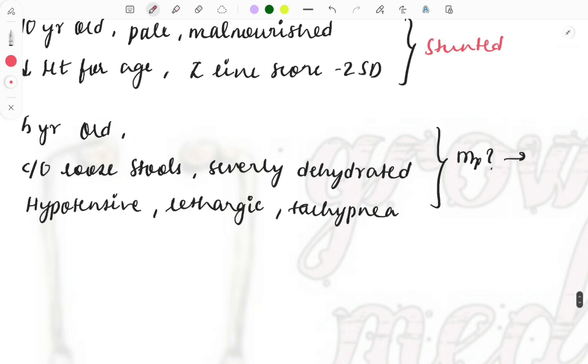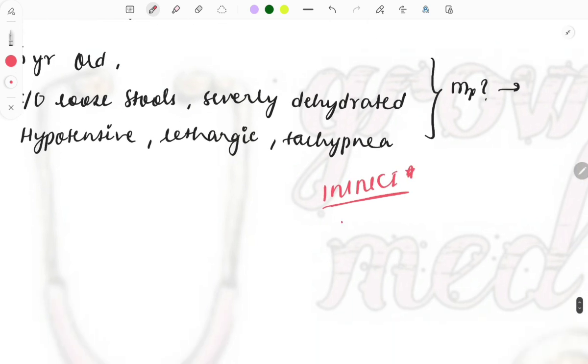A 5-year-old complains of loose stools, is severely dehydrated, hypotensive, lethargic, and tachypneic. What will be the management? So according to the IMNCI guidelines, the integrated management of diarrhea and dehydration, this is a very important classification, because in this classification it is classified into 3 categories: the yellow, pink, and the green.